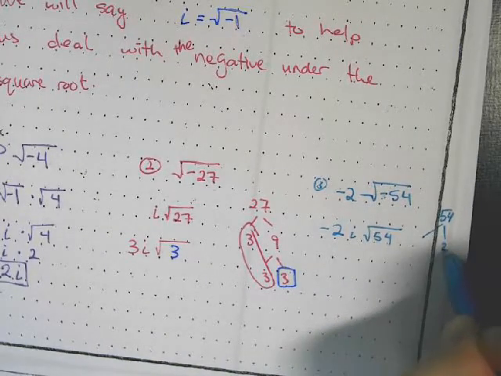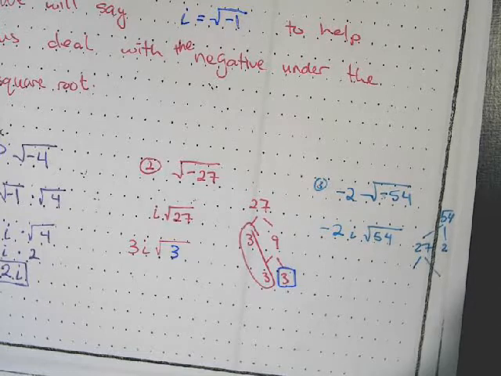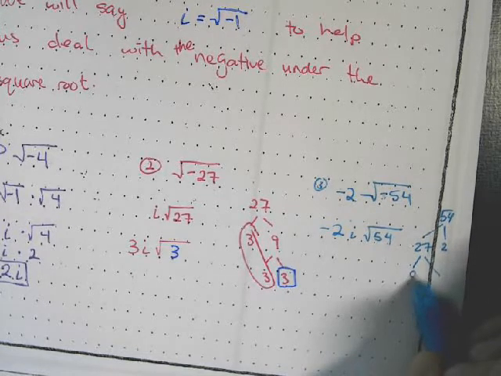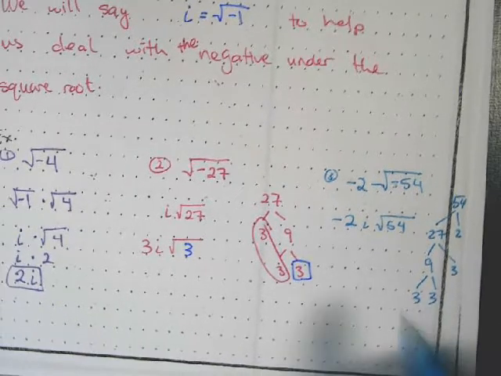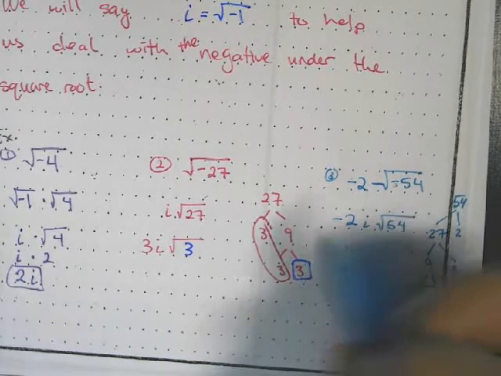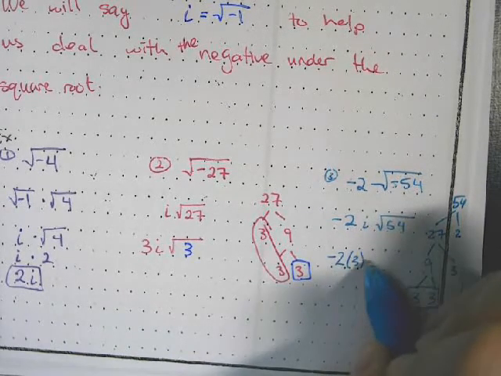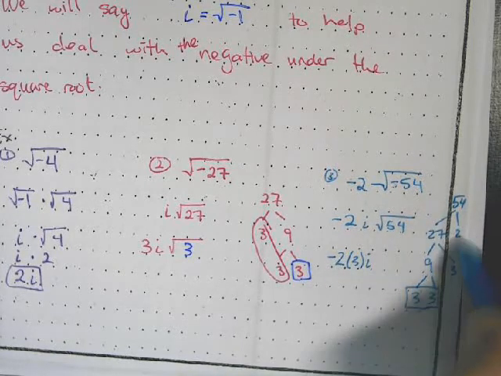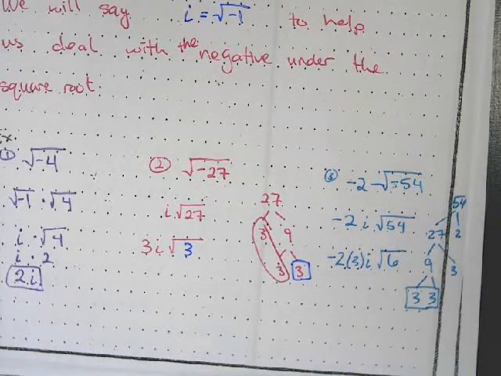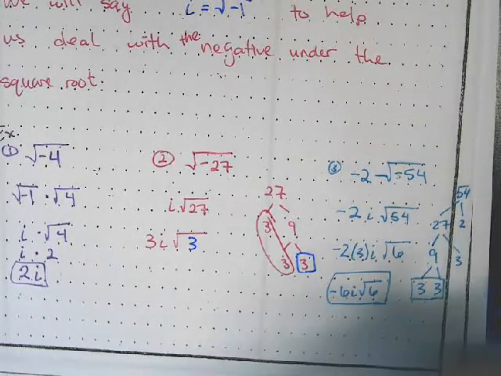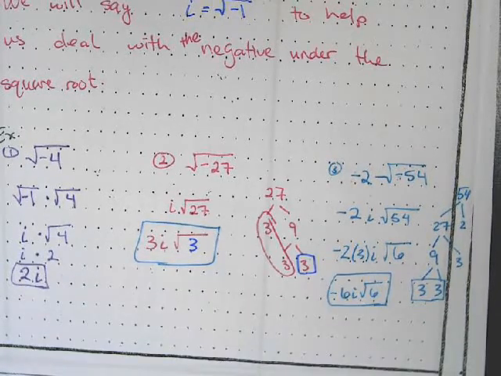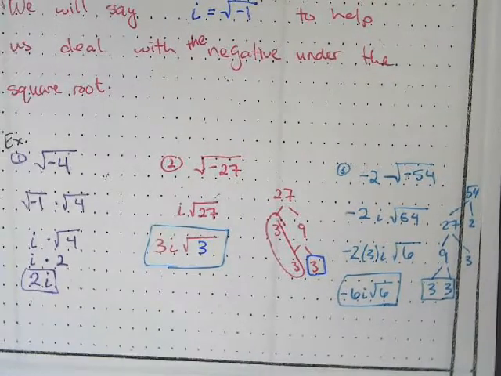And I get 2 and 27. 27 breaks down to 9 and 3. And 9 breaks down to 3 and 3. So we have a pair of 3's. So now I have -2 times 3i. And then 2 times 3 goes back inside, so I have 6. So we end up with -6i root 6. So that's how we can simplify square roots with a negative underneath the radical.